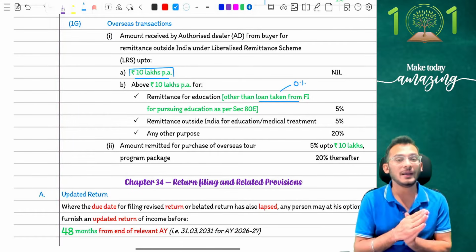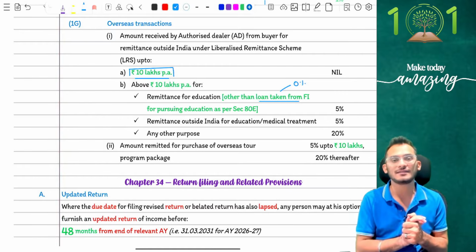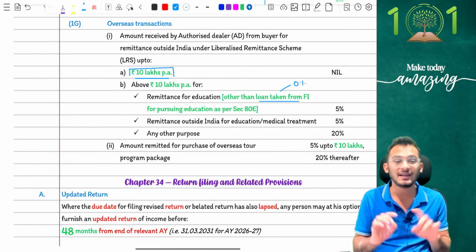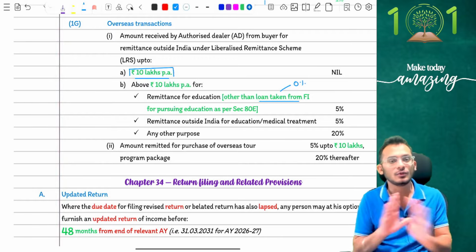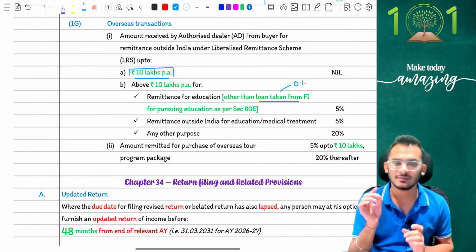If you are going to make payment from your own pocket, from your own personal sources, then it is going to be liable for 5%, same as last year. But if you have any educational loan, then no TCS will apply on you. You can make the payment freely without any TCS. That is what the conditions are.